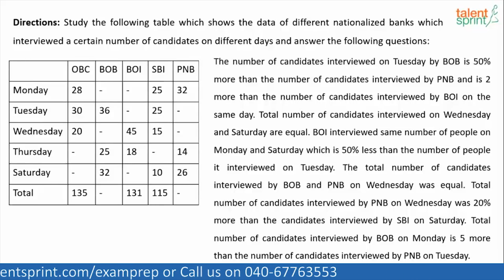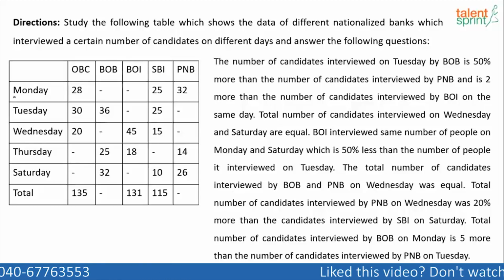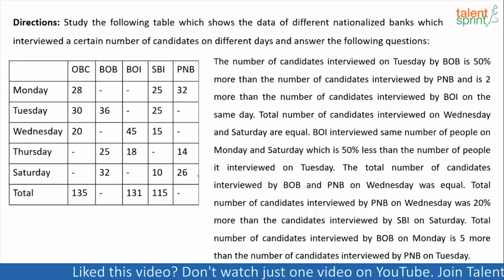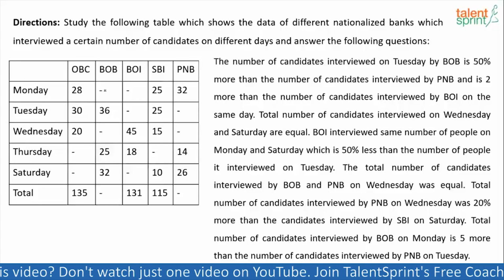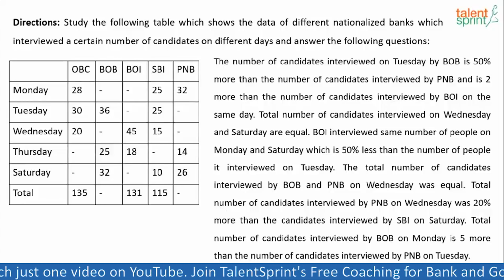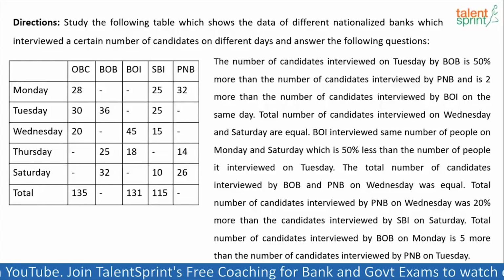So if you look at the table here, 5 banks have been mentioned here, right? OBC, BOB, BOI, SBI and PNB, and their data on the number of candidates that they had interviewed from Monday through Saturday, right? Monday, Tuesday, Wednesday, Thursday and Saturday. Of course, Friday is missing here, right? So 5 days, 5 banks, and the number of candidates interviewed by each of these banks is given. However, as you can see, some of the values are missing here. So we got to fill those values using the passage given here and then proceed with answering the 5 questions asked, right? So let's start.